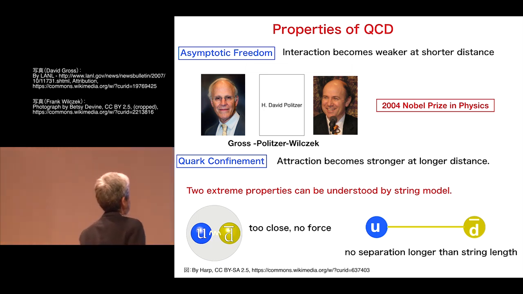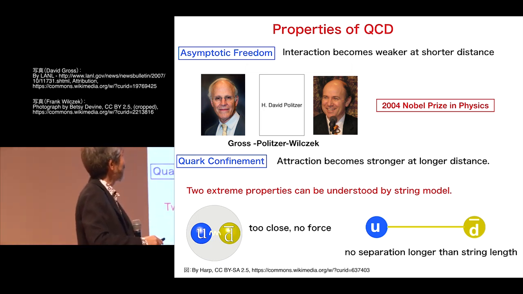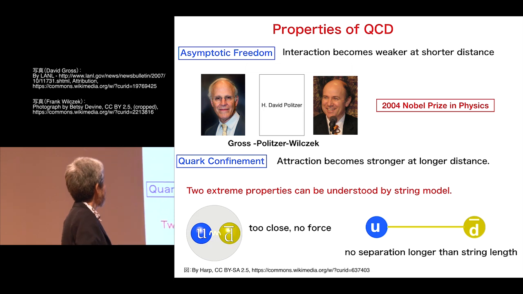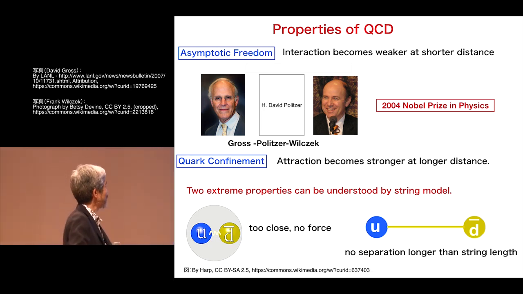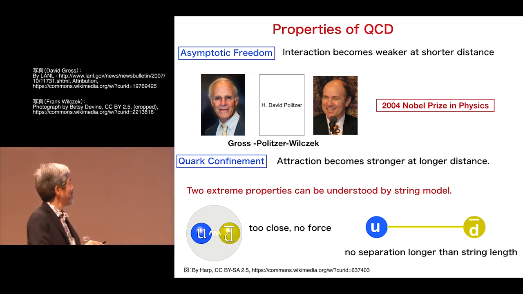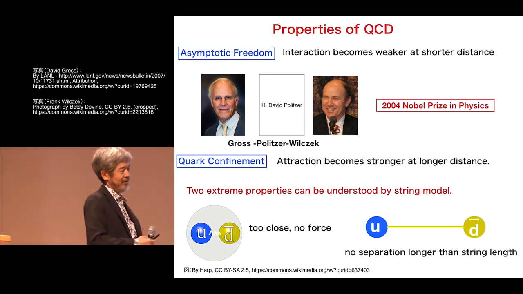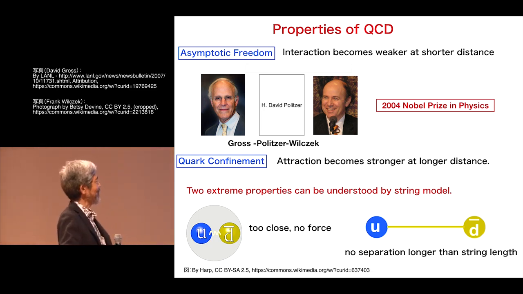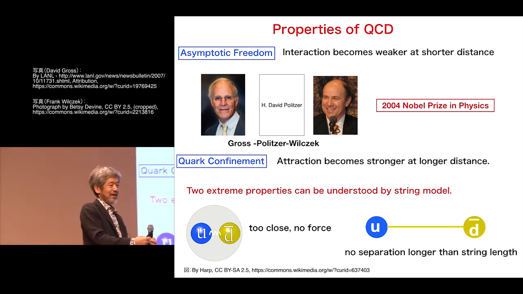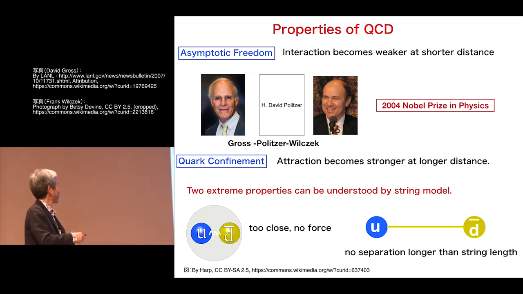Let me explain some important properties of quantum chromodynamics. The first property is so-called asymptotic freedom. Interaction becomes very weak at short distance. That was predicted by Gross, Politzer, and Wilczek. They got the Nobel Prize in 2004. On the other hand, attraction between quarks becomes stronger at longer distance. So it's very different: at short distance the force becomes very weak, but at long distance the force becomes very strong.